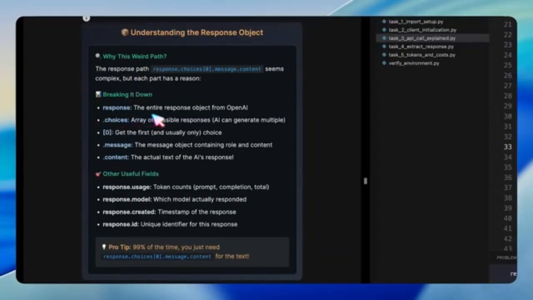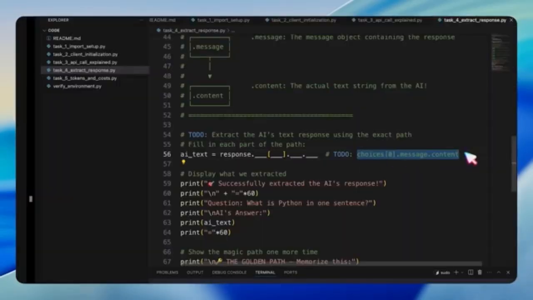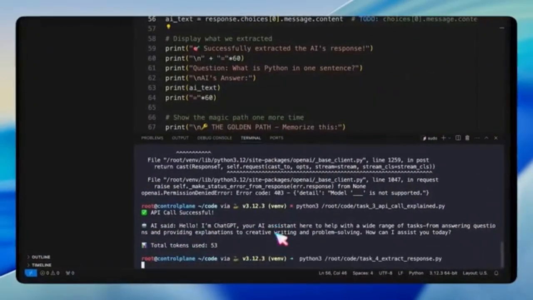The lab breaks down the response path, showing how we drill down into the response choices message content to extract the actual text returned by the AI. Although the response object contains other fields like usage statistics and timestamps, most of the time, what we really need is the content field. That brings us to task 4, where we're asked to update the script to extract the AI's response using the exact path. Running the script here confirms that we can successfully capture and display the text that the AI returns.